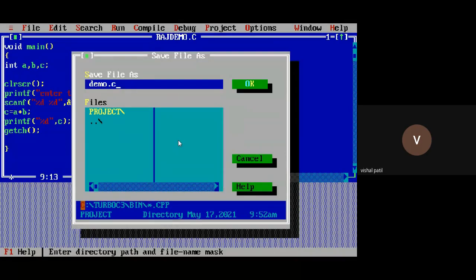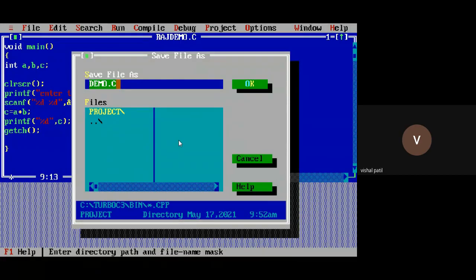Remember this path in C, turbo C3 and bin. So your program by default gets stored in the bin folder. Make sure that the extension of your file name is .c because we are running C programming. Remember this point. Your extension should not be .cpp. .cpp means C++ programming, but we are learning C programming.